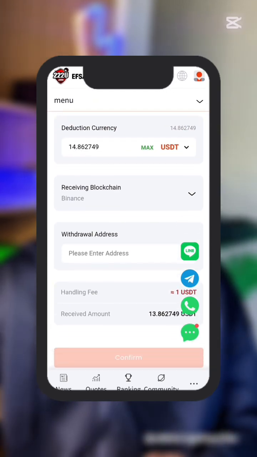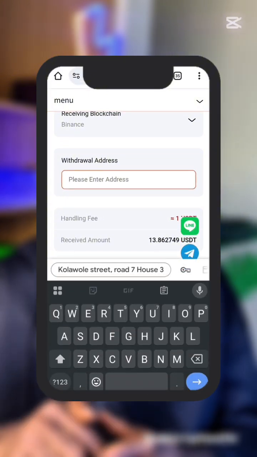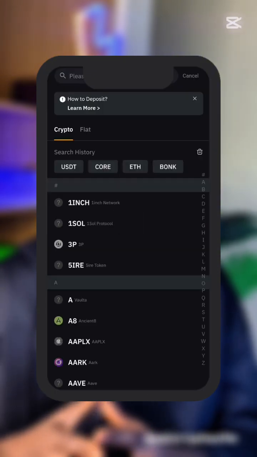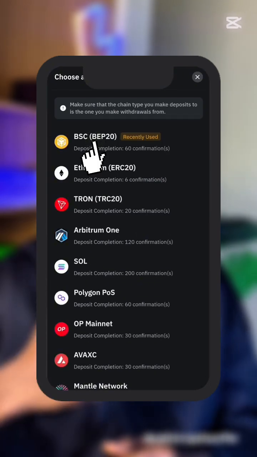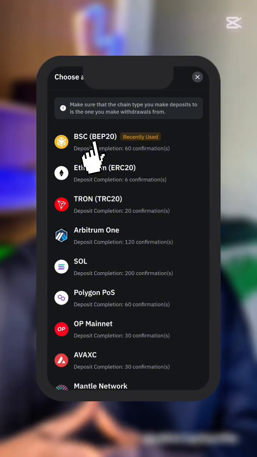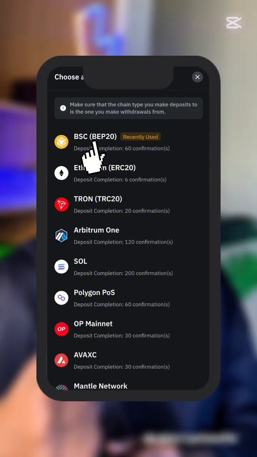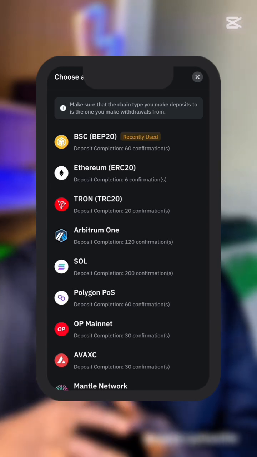You can get it from any exchange of your choice. For me, let me go to my Bybit exchange and copy my USDT address. On your exchange, go to deposit, select USDT, select BSC chain, which is the Binance Smart Chain. And if you notice, we chose Binance on the EFSANE platform. Yes, if you select a blockchain other than Binance Smart Chain, it will result in loss of funds.